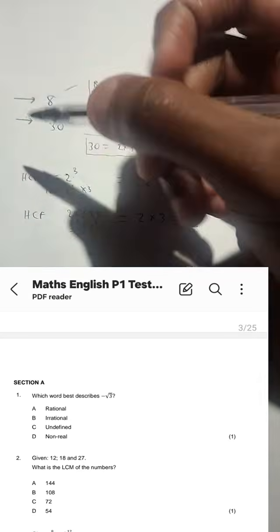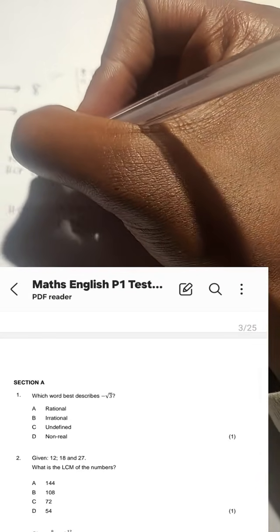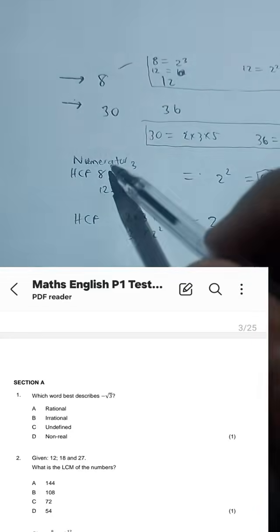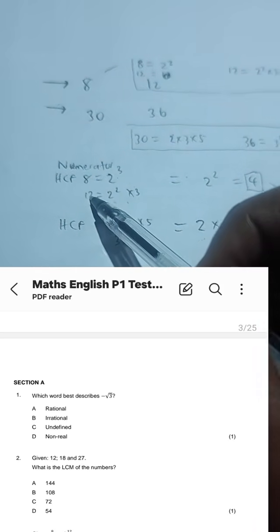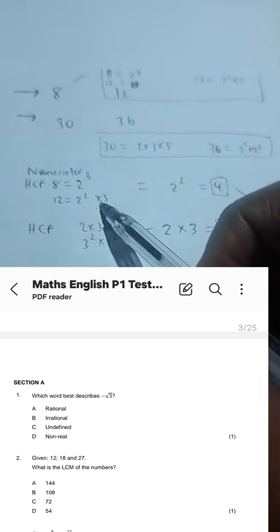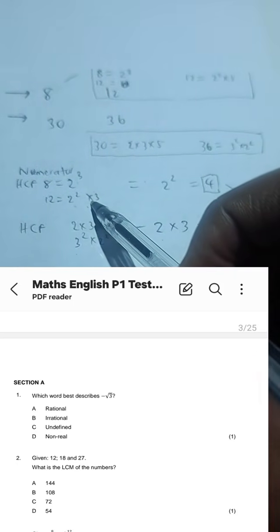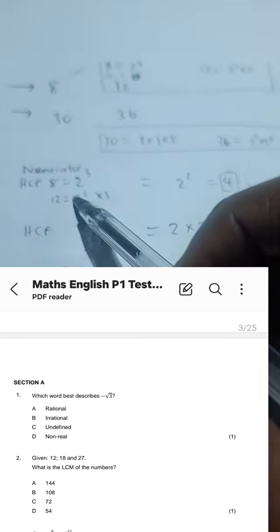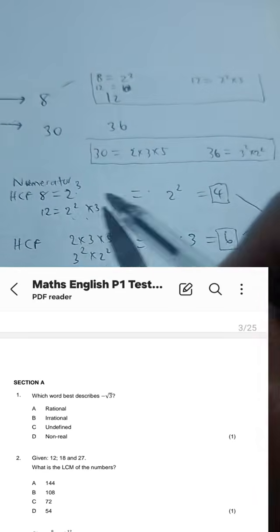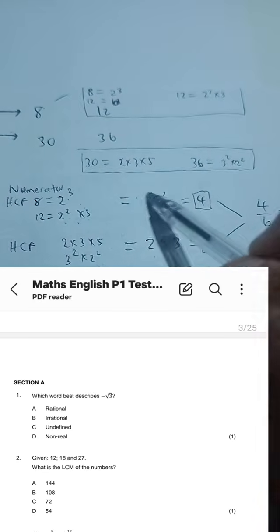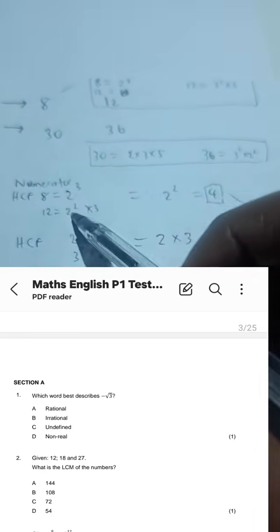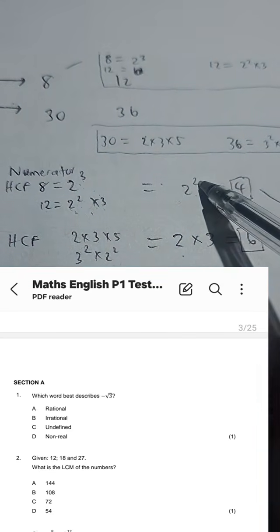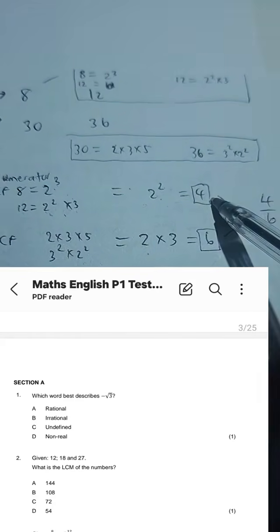So once again, what did I do here? I went to the numerator. The numerator values were 8 and 12. I wrote the product of the prime factors. And then what did I do after that? I chose the common base with the lowest exponent. So 2 is the only one that is common. Then I chose the common base with the lowest exponent. It's 2 squared, not 2 to the power 3, which is 4.